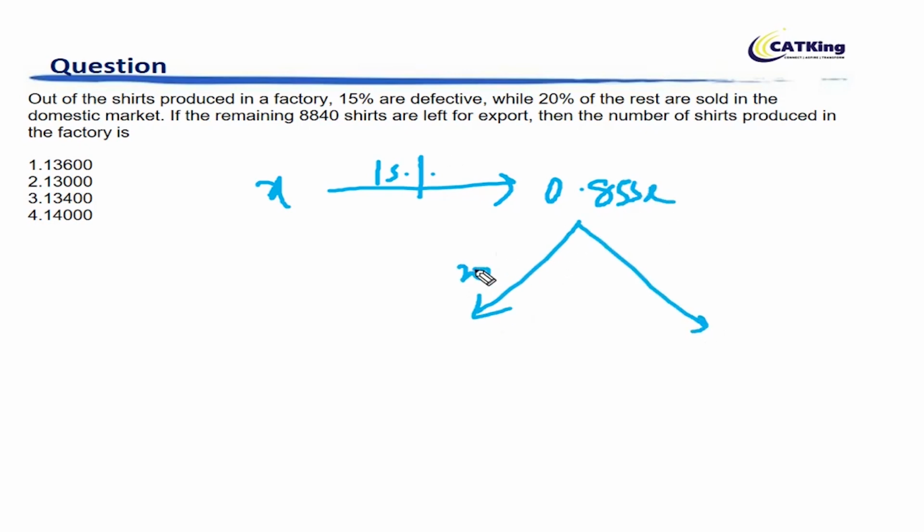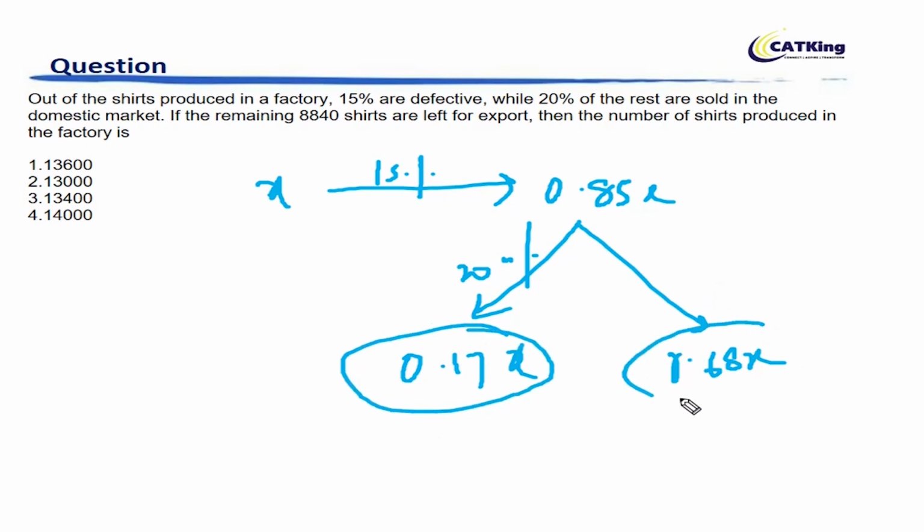So 20% is 1/5. So 0.17x is sold in the domestic market. Remaining 0.68x must be left for export. So 0.17x and 0.68x. Now 0.68x is equal to 8840.